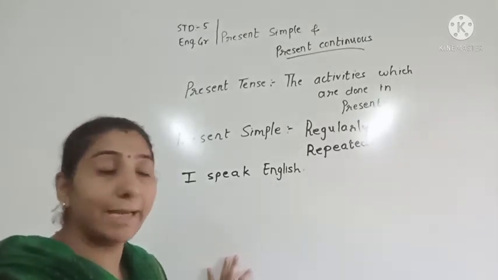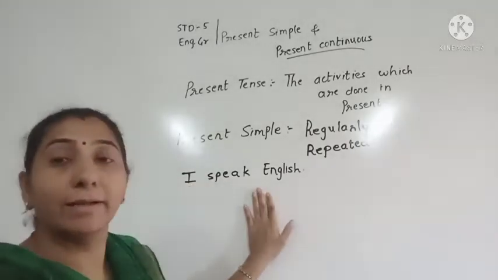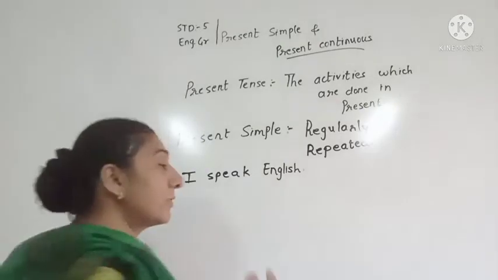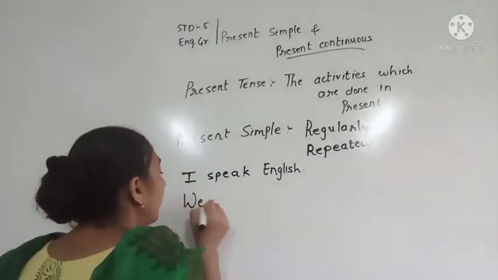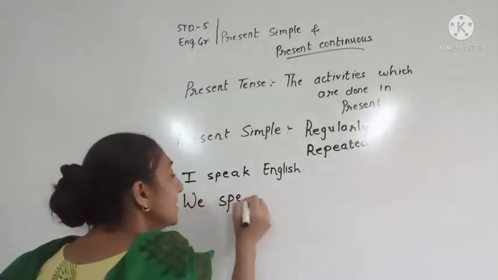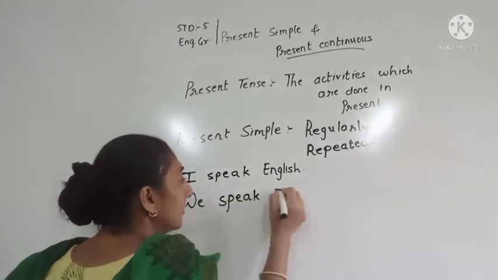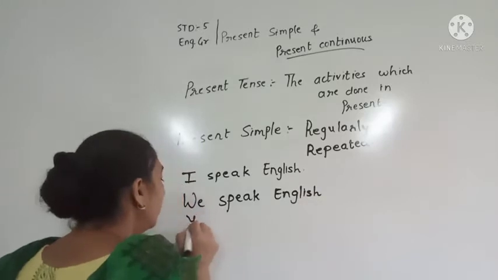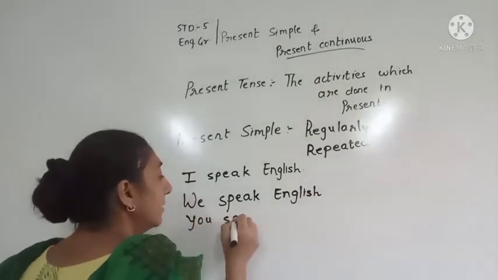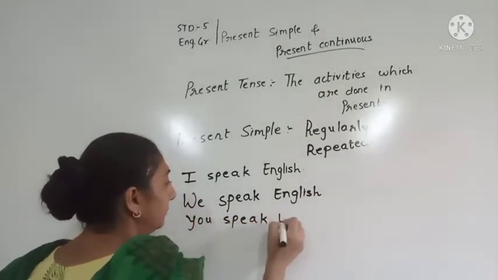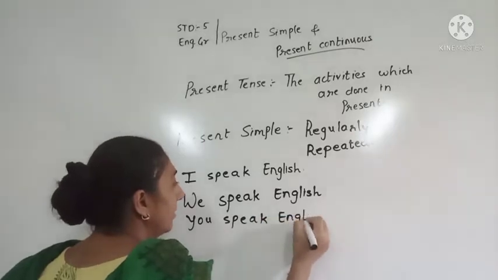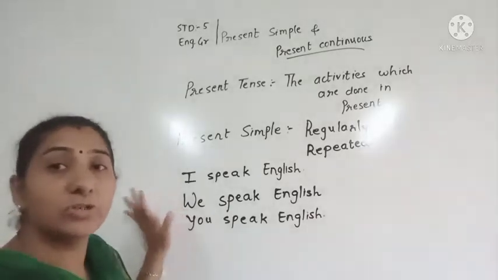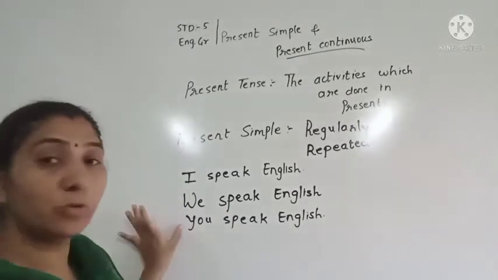So how will I say it? I speak English. When I talk about me, we will also say we speak English. You speak English. I speak English, we speak English, you speak English.